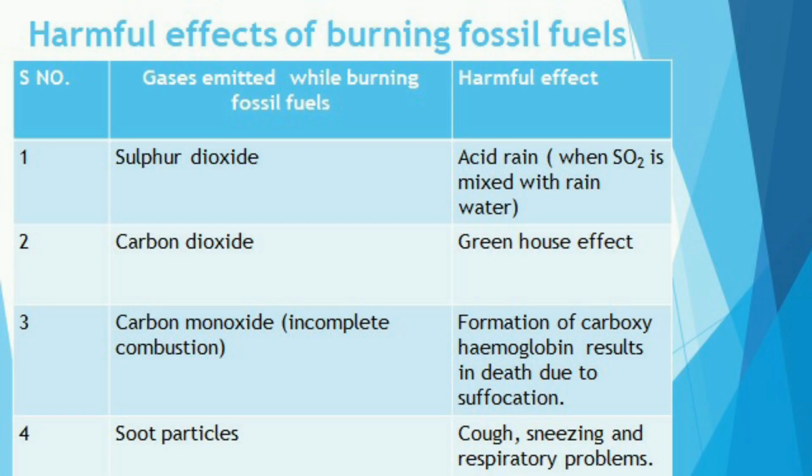The first one, sulfur dioxide gas will be emitted. You have already learnt last year about acid rain. Sulfur dioxide produced while burning fossil fuel combines with rainwater to form sulfuric acid. Sulfur reacts with oxygen to form two types of oxides, sulfur dioxide and sulfur trioxide.